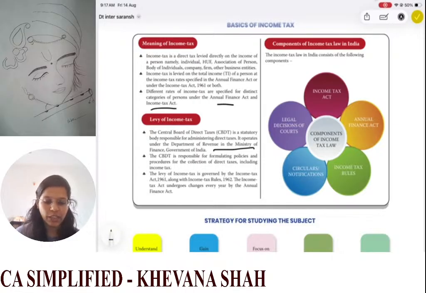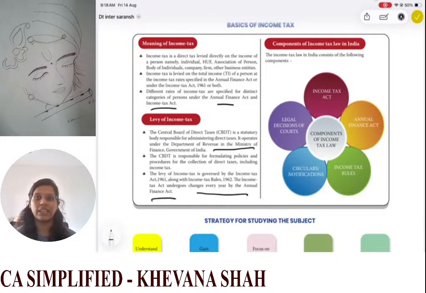The levy of income tax is governed by the Income Tax Act 1961 along with the income tax rules. You have an Income Tax Act and your income tax rules, and every year this Act undergoes changes by the Annual Finance Act. Every year, whatever changes are there in the Annual Finance Act will be given there.